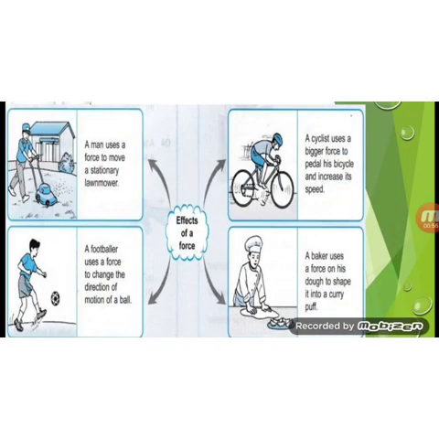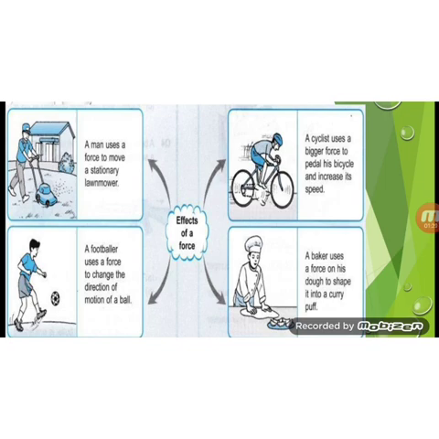This is the picture which depicts the nature of the force. In the first picture, you can see that a man uses a force to move a stationary lawnmower. The lawnmower was initially at rest. He applies force to displace it. Then the cyclist is applying a bigger force to his pedal to increase the speed of the wheels.